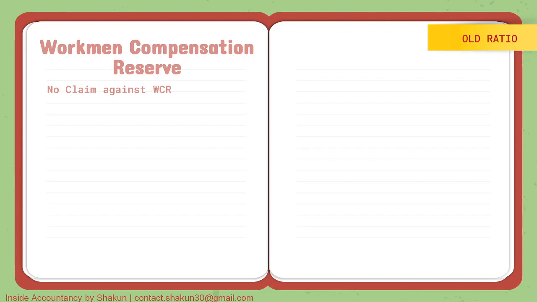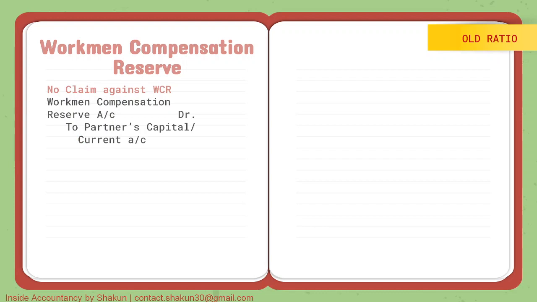Now what is workmen compensation reserve? It is a reserve which is created in order to compensate the workers for any kind of accidents that may happen in the factory or office, etc. So when there is no claim, that means you don't have to pay any amount to the workers. In that case, the workmen compensation reserve is simply distributed between the partners. So it is written off, it is debited, and the partner's capital account is credited. So WCR account Dr to partner's capital or current account would be the entry.